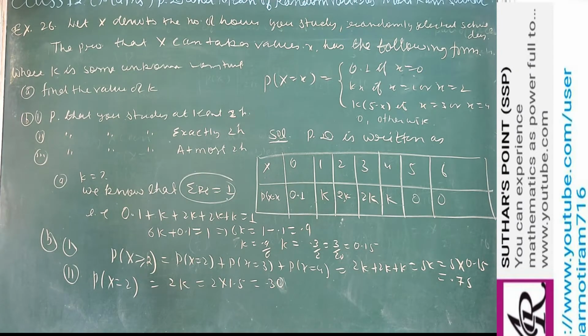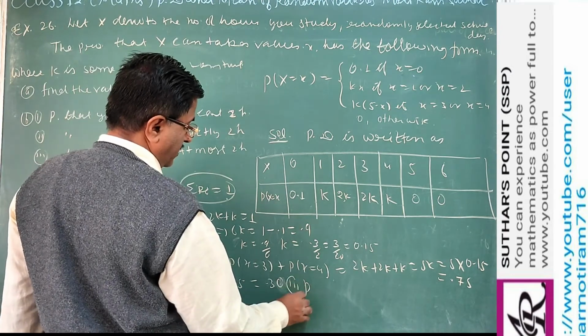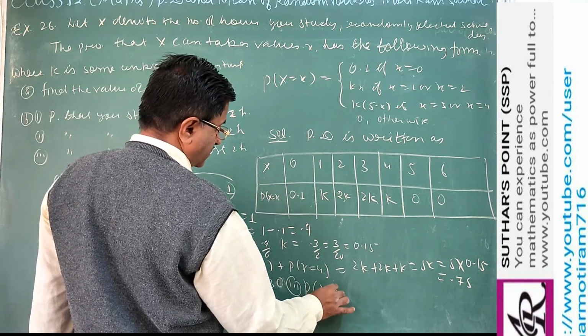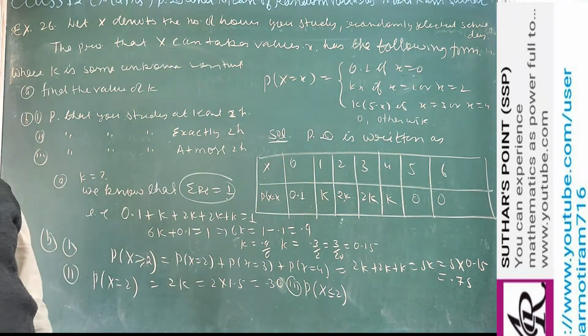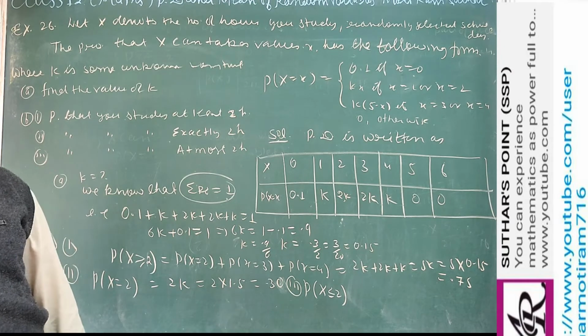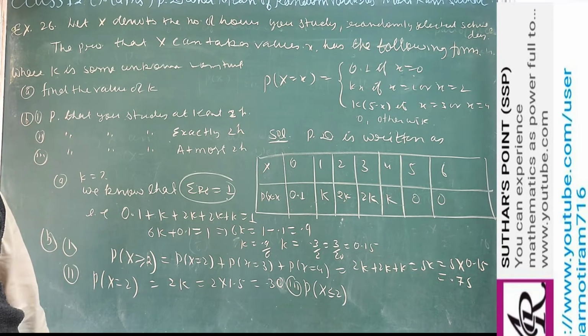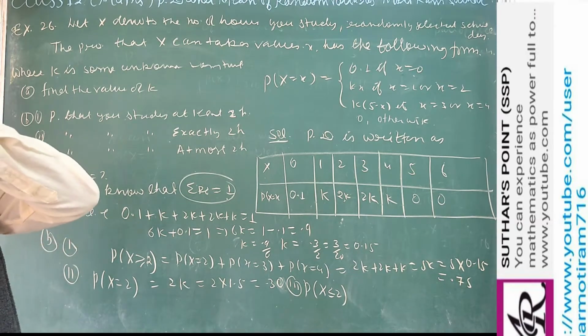Then, you study at most 2 hours. The third part, at most, means P(x) less than or equal to 2. At most 2 hours, with no lower limit.